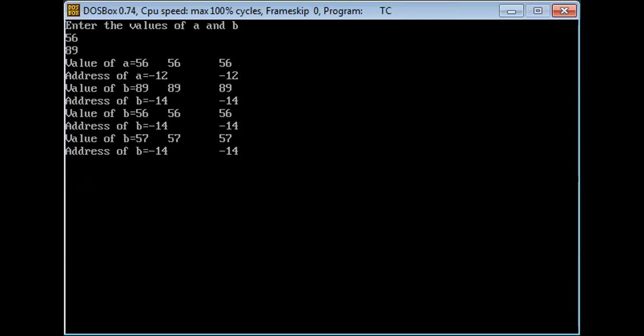So that is the concept of pointer variable in C.